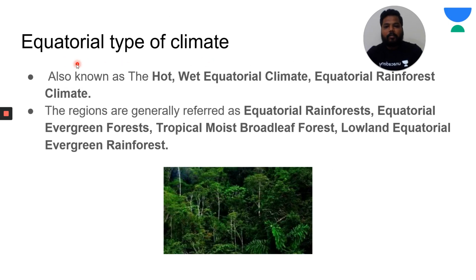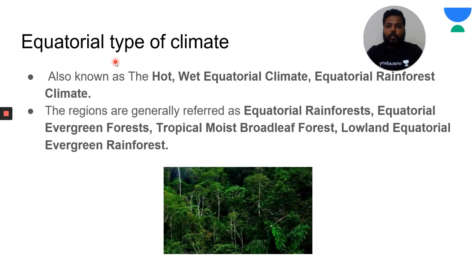So first let's start with equatorial type of climate. The most important, most asked in UPSC. It would be the favorite question if any question would be coming from this aspect in your UPSC preliminary examination.